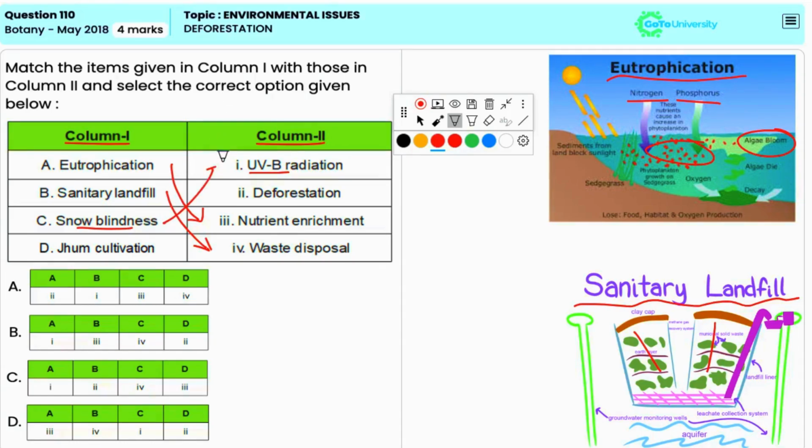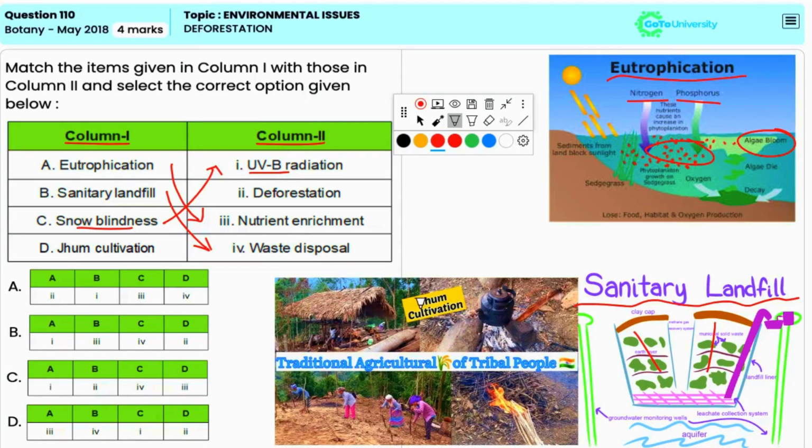And jhum cultivation, also known as slash and burn agriculture, involves clearing forests resulting in deforestation. Thus, D matches with 2. Hence, the correct answer is option D.